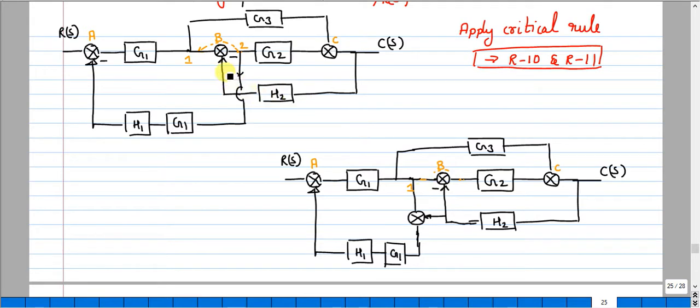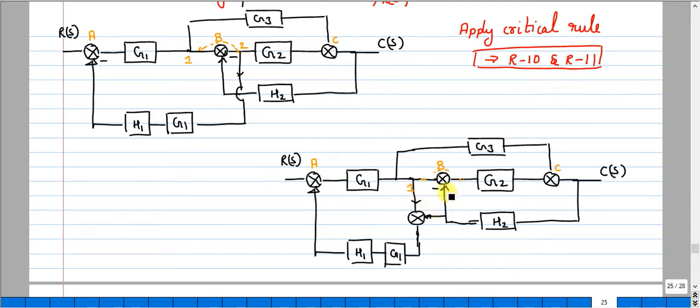See, if you look here, B is the summing point. I was getting a feedback, and later it was measured here at the takeoff point 2. So the same signal I am passing here to this summing point, and from the main forward path I am measuring the signal.